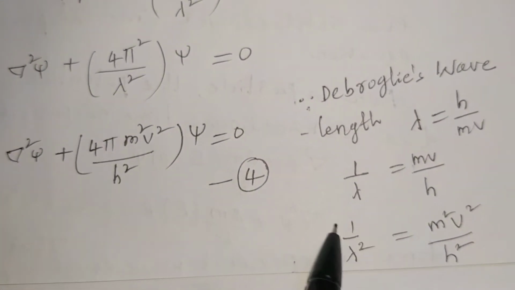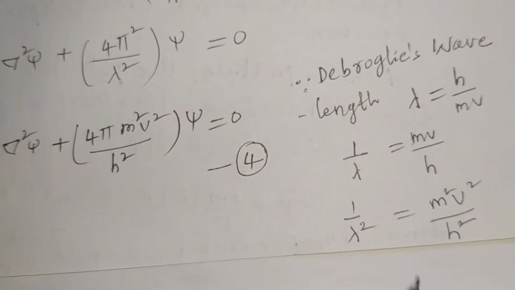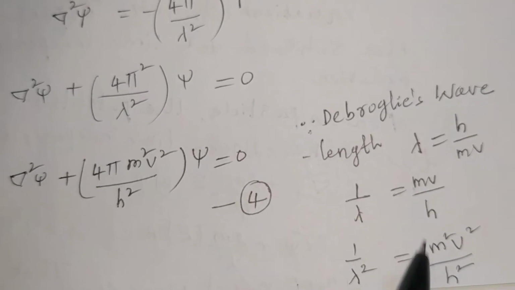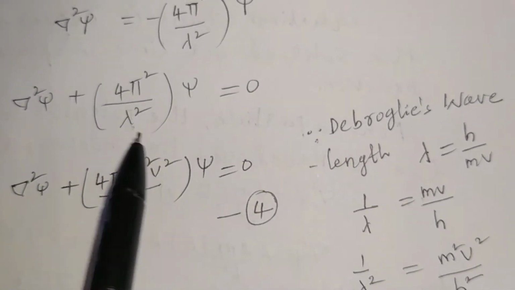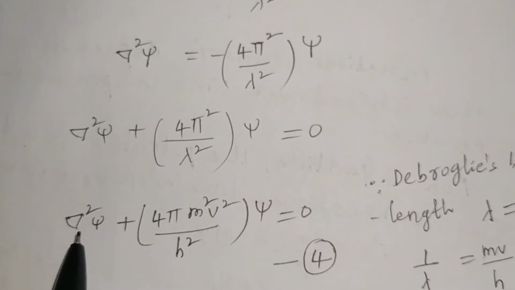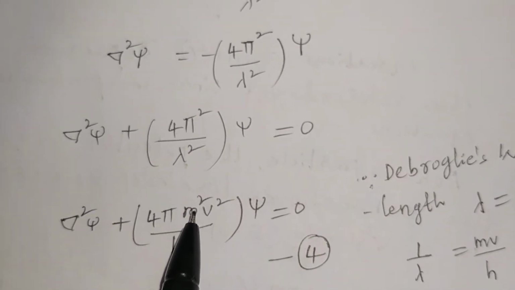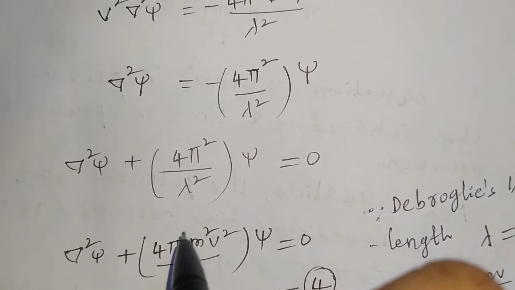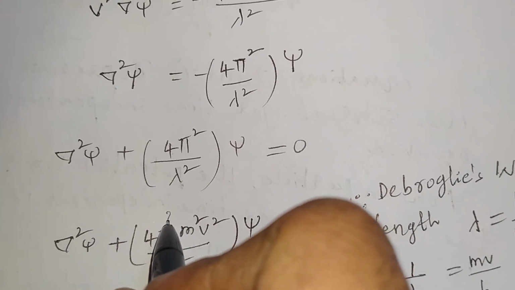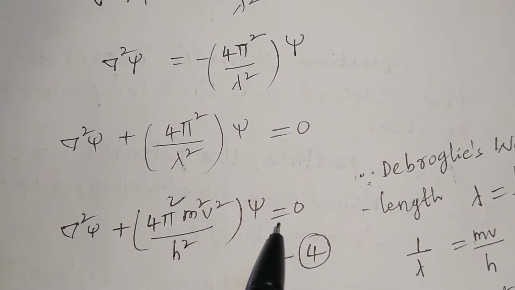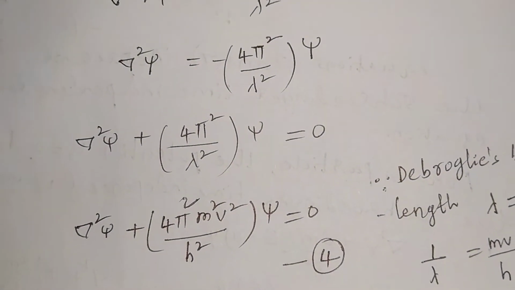So again, squaring on both sides, 1 by lambda square is equal to m square v square by h square. This value we substitute instead of 1 by lambda square here. Then you will get del square psi plus 4 pi square m square v square by h square into psi is equal to 0. So this is equation 4.